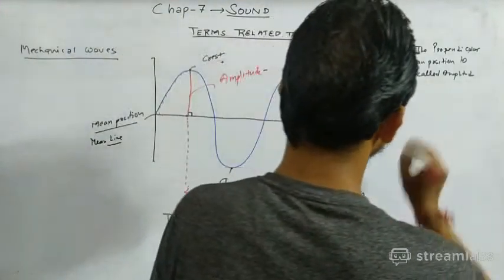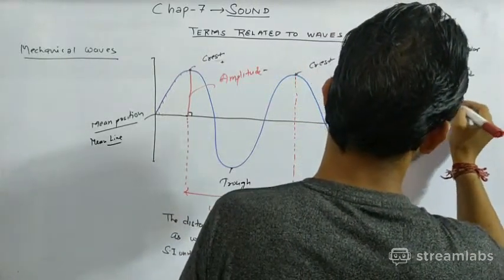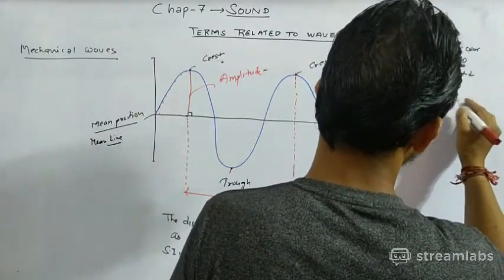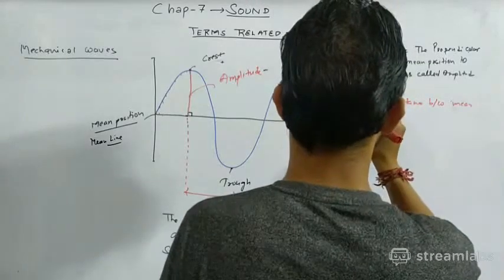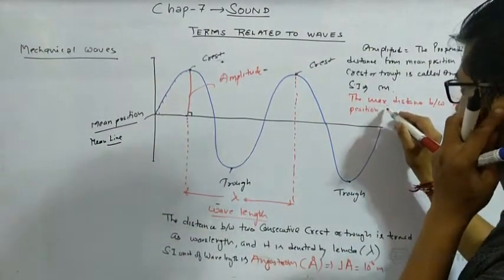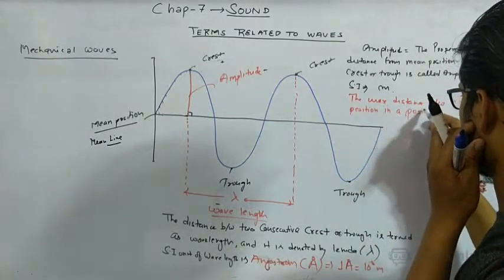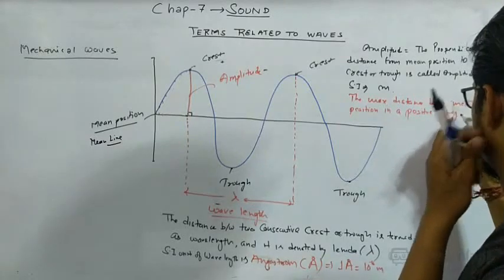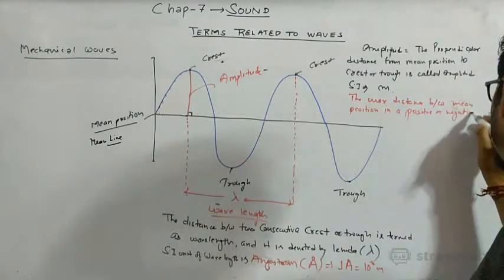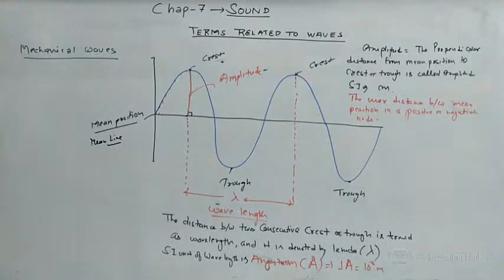And you can also write it like this: the maximum distance between mean position in a positive or negative node is called amplitude.